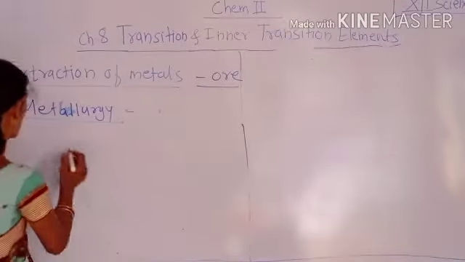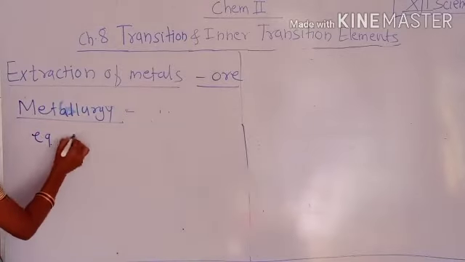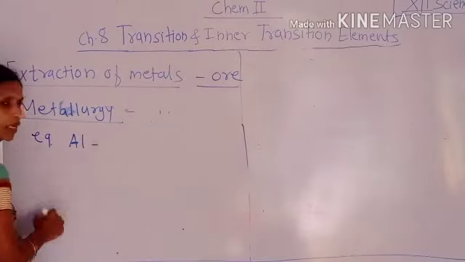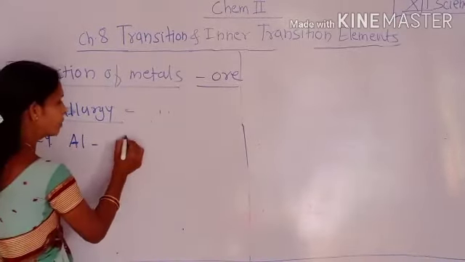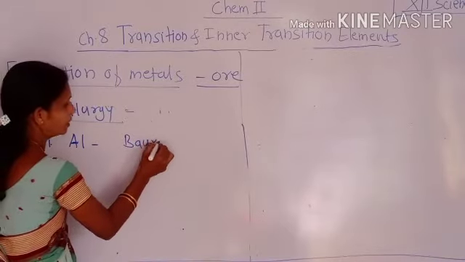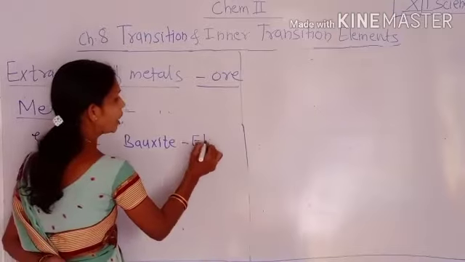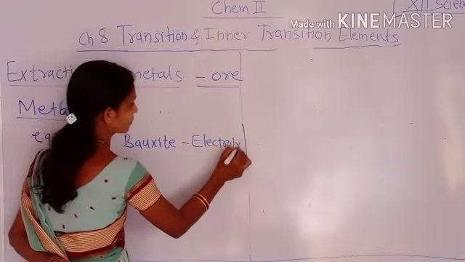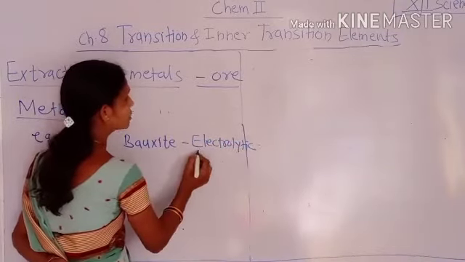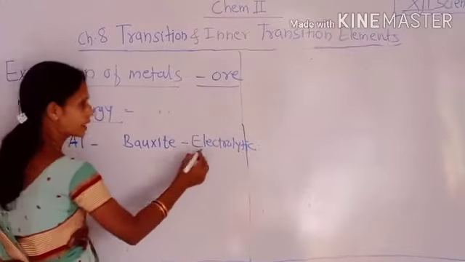For example, all of you are aware that aluminium is extracted from bauxite using the electrolytic reduction method, that is, electrolysis of the ore takes place.